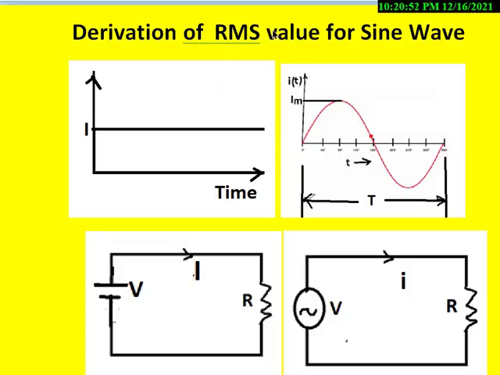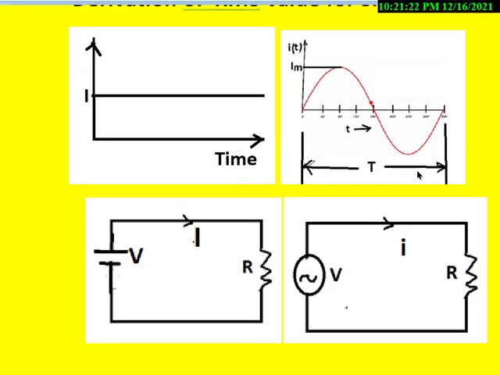Hello friends, today I will discuss the derivation of RMS value for sine wave. So here is the DC current which is a constant irrespective of the time like this. Similarly, there is a sine current whose peak value is Im and which will have the time period of capital T like this. It will have the positive half cycle and similarly it will have the negative half cycle.